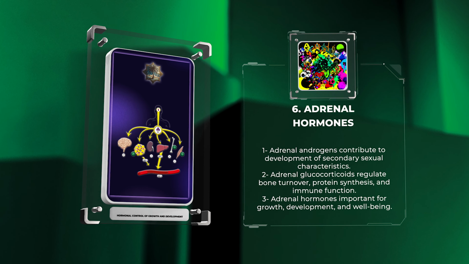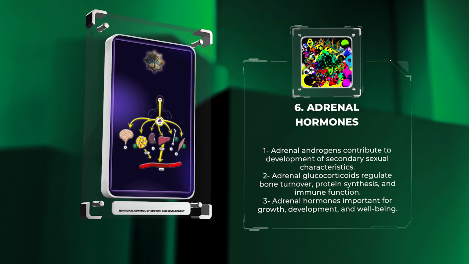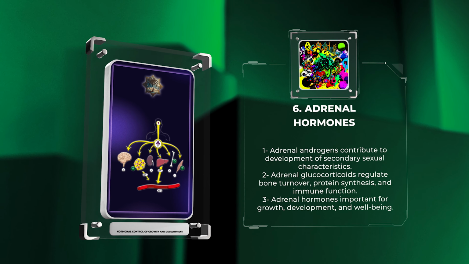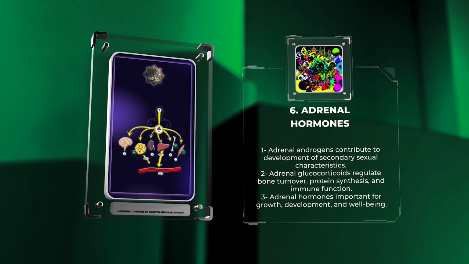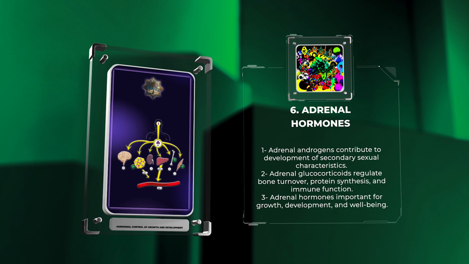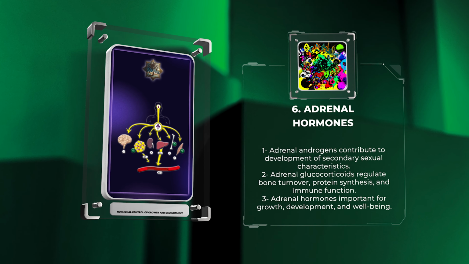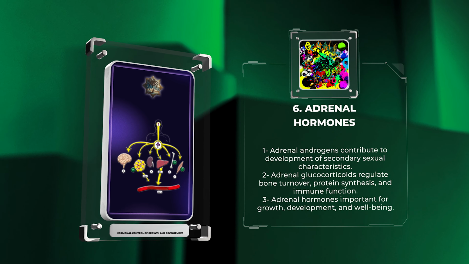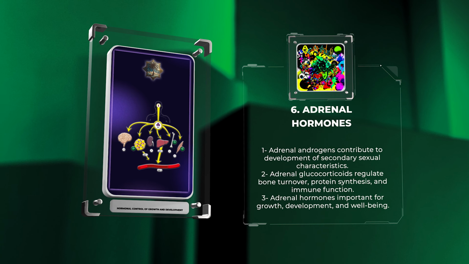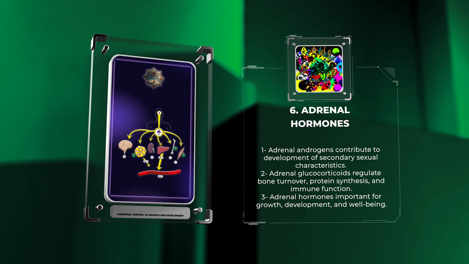These hormones exhibit weak androgenic activity compared to testosterone, but their contribution to sexual maturation should not be overlooked. Additionally, adrenal glucocorticoids, such as cortisol, influence growth by regulating processes like bone turnover, protein synthesis, and immune function. The proper functioning of adrenal hormones is crucial for ensuring appropriate growth, development, and overall well-being.